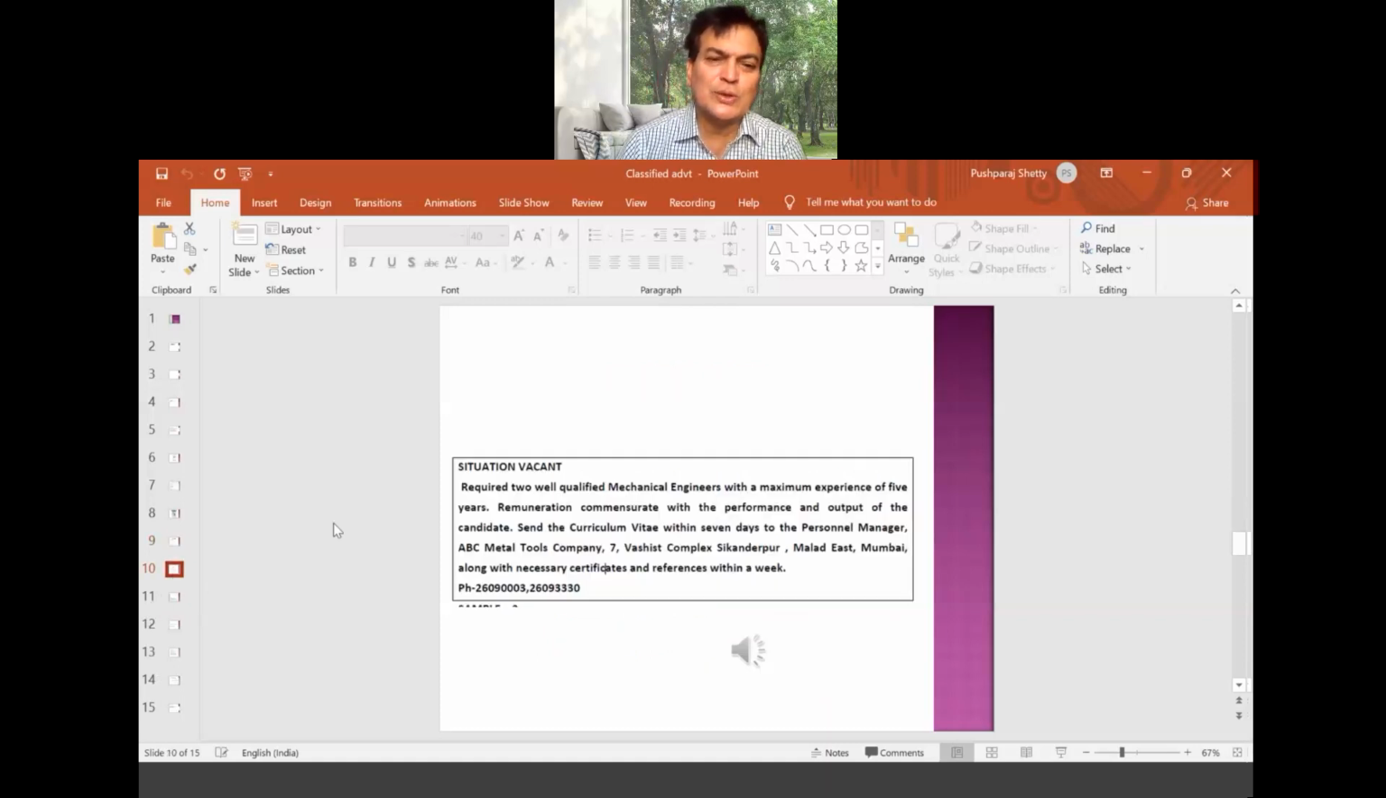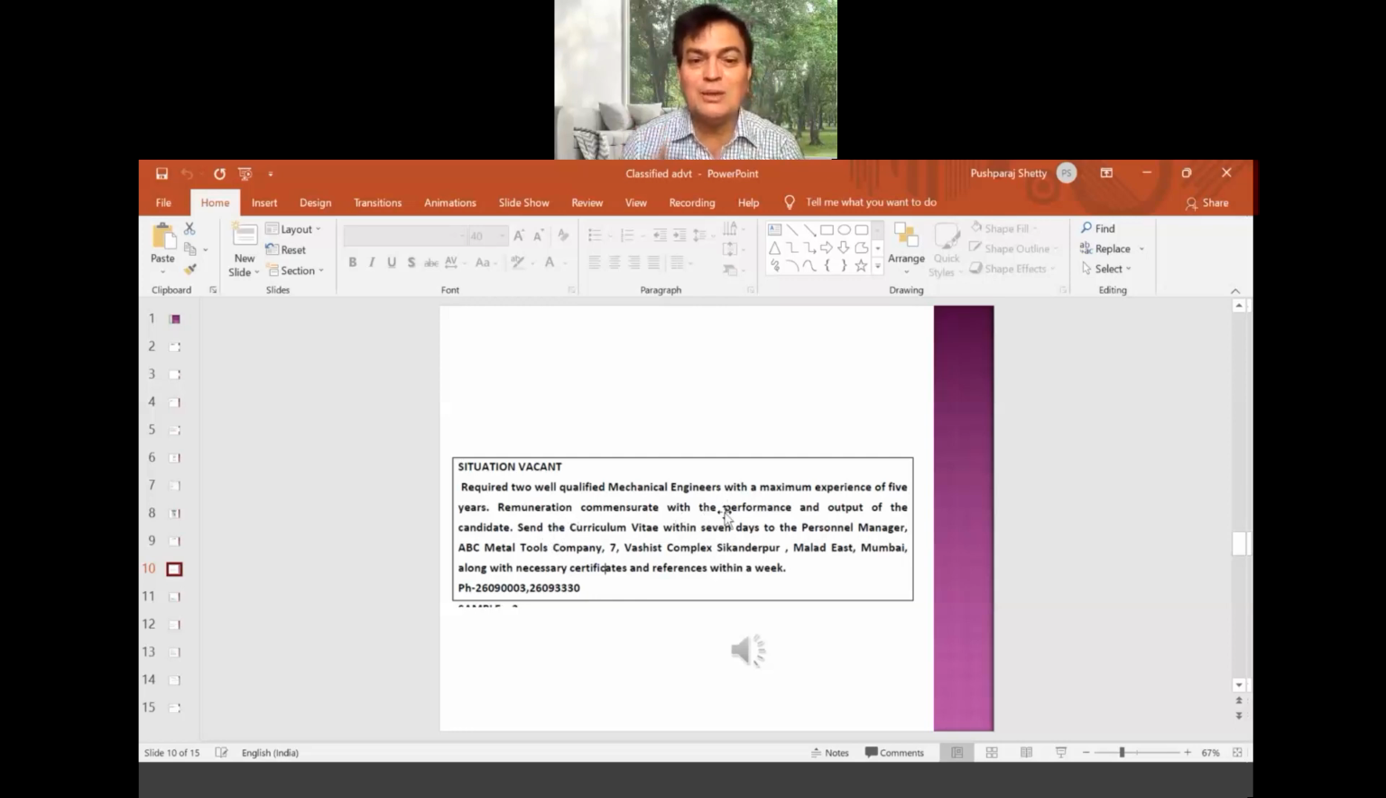Now, this is what you will find in the newspaper, and this is what they will be drafting. See how it is written: situation vacant is the heading. Required well qualified mechanical engineers with a minimum experience of 5 years. It is written in phrases and points, there are no sentences. Keep it in mind.